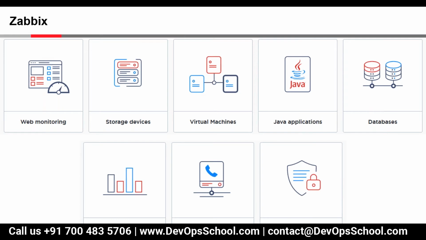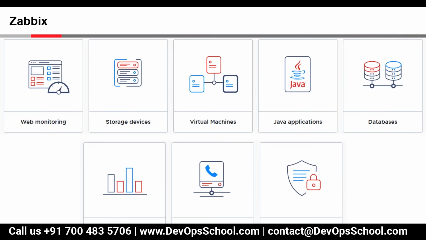If we want to do auto discovery, we will require credentials of vCenter. Through vCenter, it will discover all the ESX hosts, then do another discovery of individual hosts, and get all the VMs.